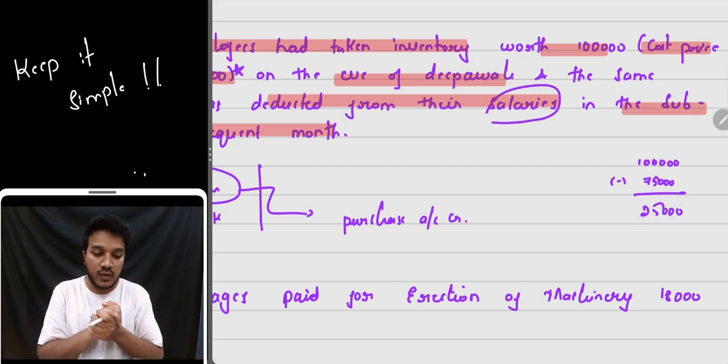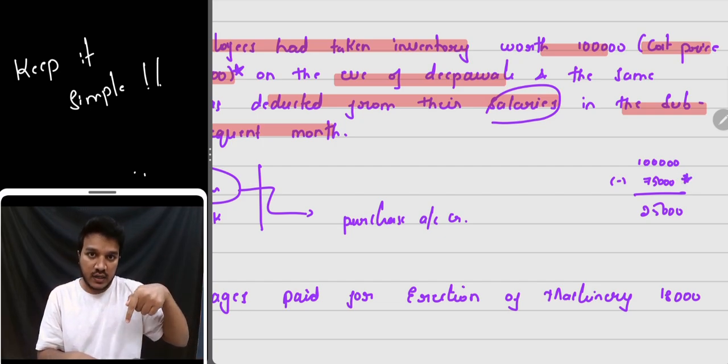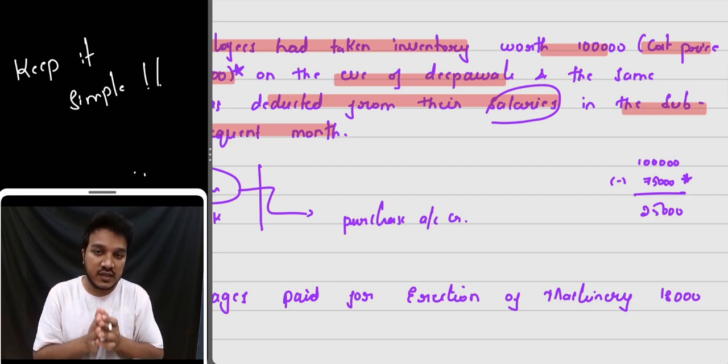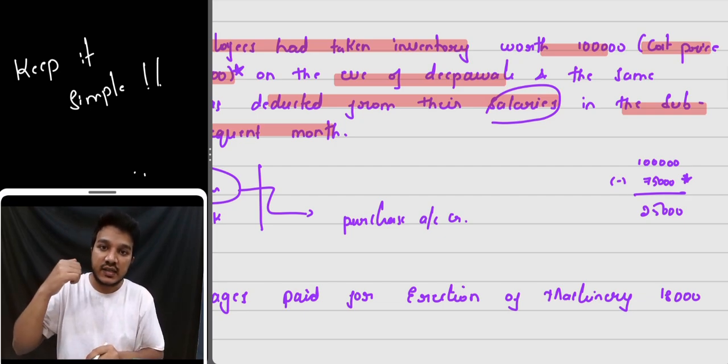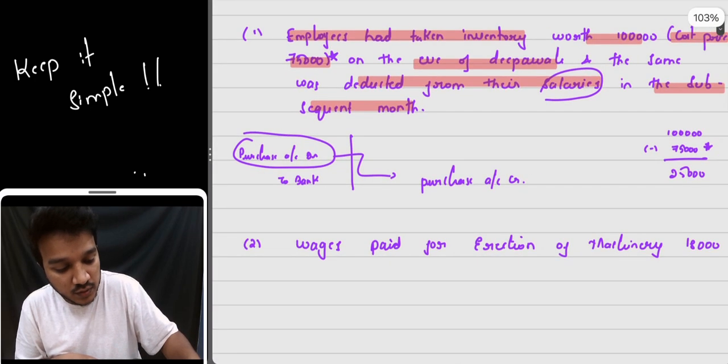Now what is happening here? The inventory worth 75,000 is given in the current month, and the same is adjusted against their salaries. So it's like they're giving 75,000 worth of salary in the current month. So you debit salary account. I hope this point is clear.